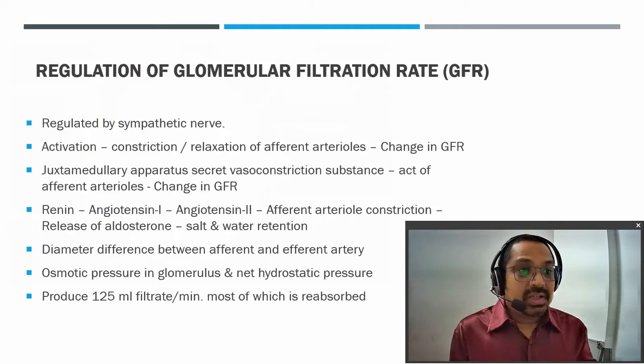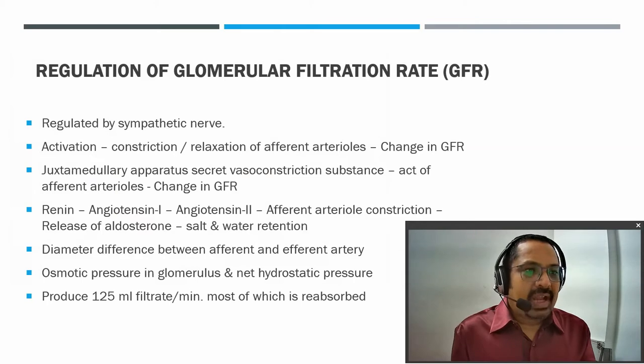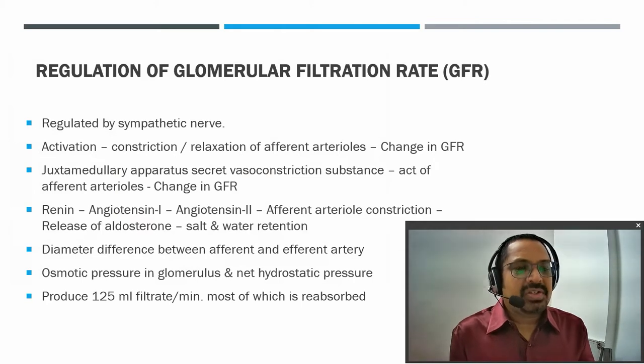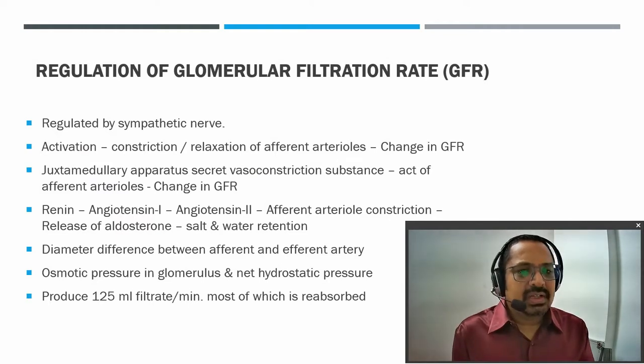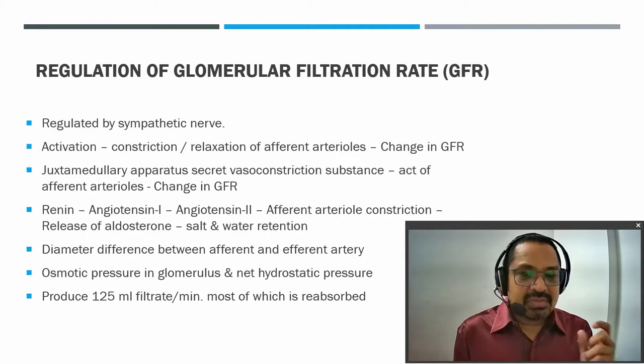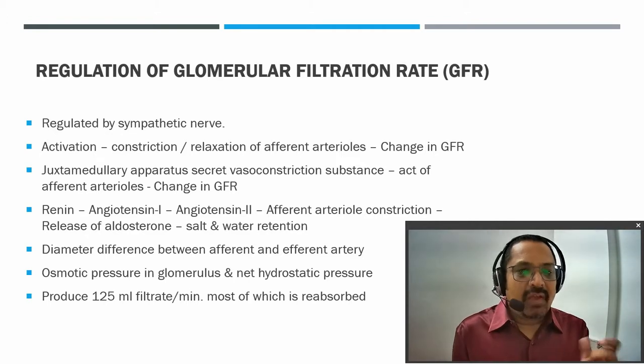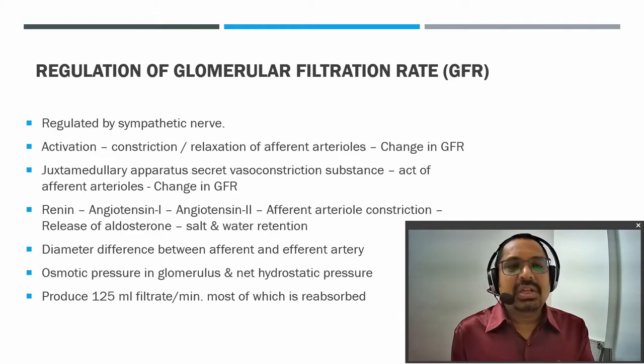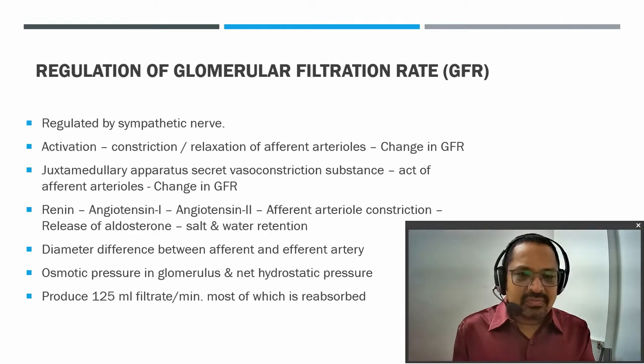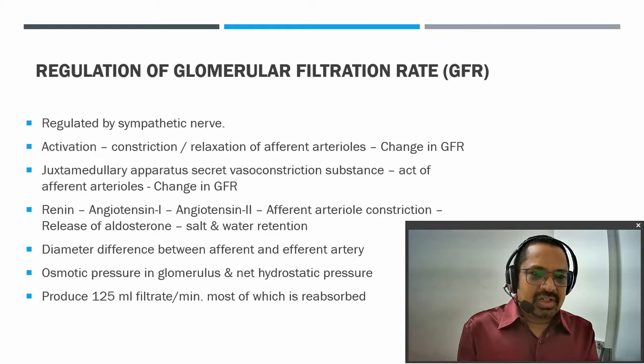Here are the factors which are actually responsible for alteration of the glomerular filtration rate. The glomerular filtration is regulated by different sympathetic nerves. Their activation leads to contraction and relaxation of the afferent and efferent arteries, which also leads to a change in the GFR. By the change in the sympathetic tone, the difference between the afferent and efferent artery changes, and due to this, definitely the net filtration pressure will change and the glomerular filtration rate will change.